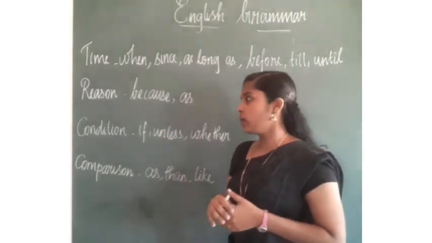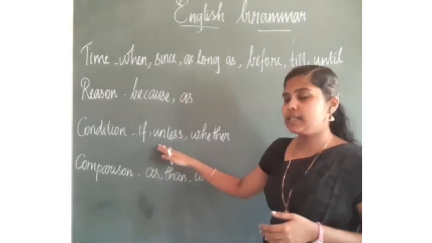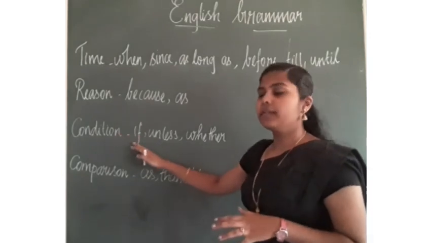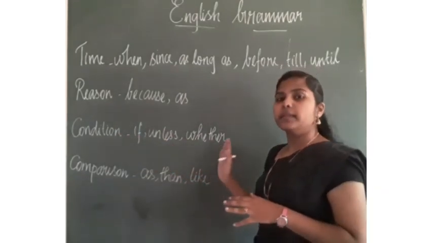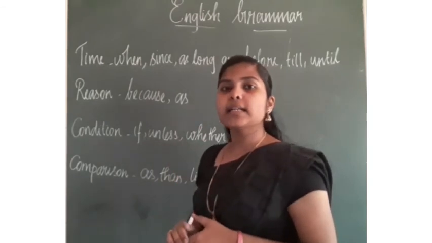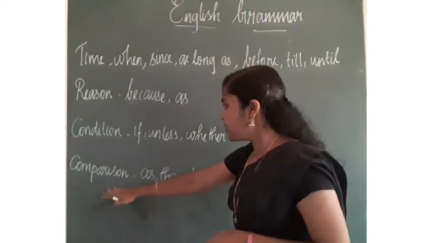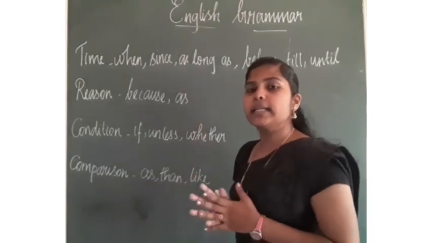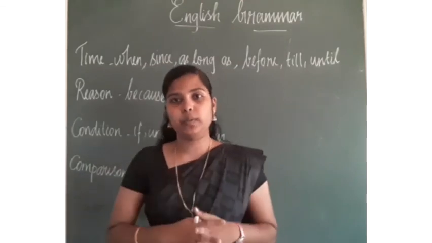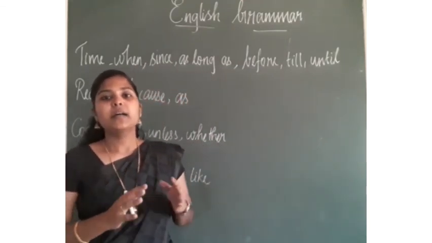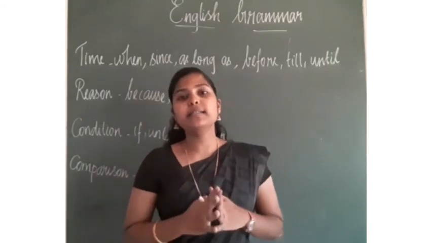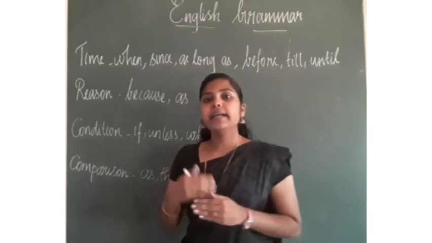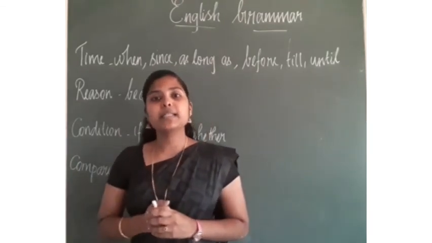So the conditions are if, unless, whether. These are some of the subordinating conjunctions. Next, comparison: as, than, like. These are some of the subordinating conjunctions used to compare two things. Okay. Thus, on the whole, subordinating conjunctions are used to combine clauses, and thus it transforms into a complex sentence.